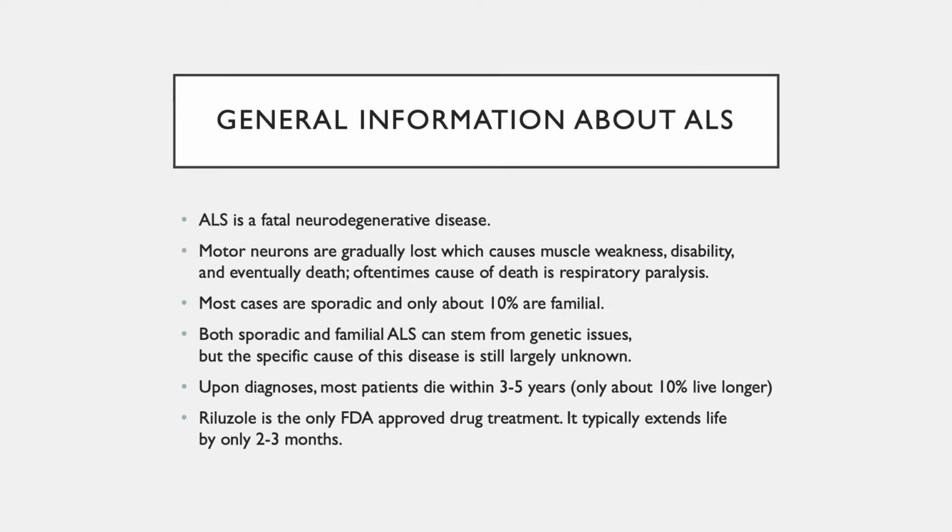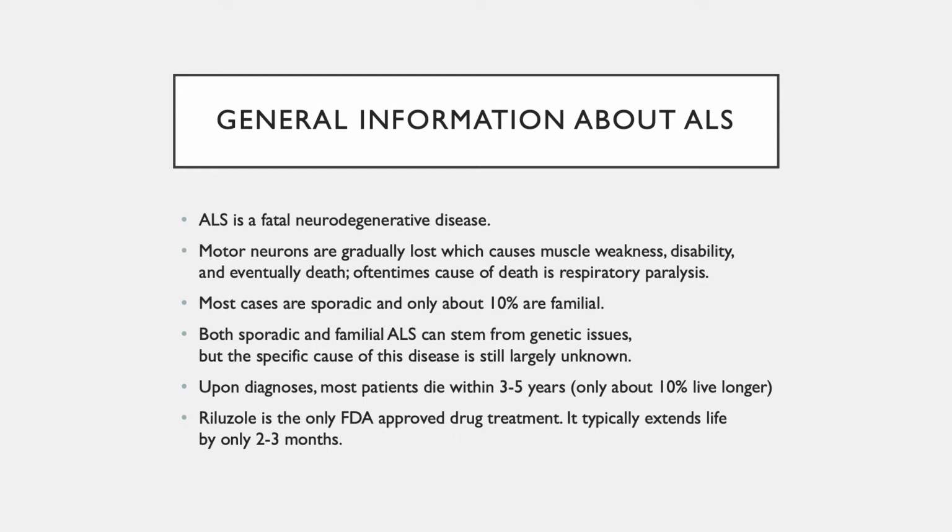Here we have some general information about ALS. It's known as a fatal neurodegenerative disease, and what happens is that these motor neurons that are responsible for initiating and controlling the movements in our body are gradually lost. So over time, it causes the muscles to get weaker and weaker. So people aren't able to move their arms and their legs. They eventually can't walk, and they will die. Usually the cause of death is respiratory paralysis, which just means that those muscles that are responsible for respirating and for controlling our breathing, they get so weak that they just can't function anymore.